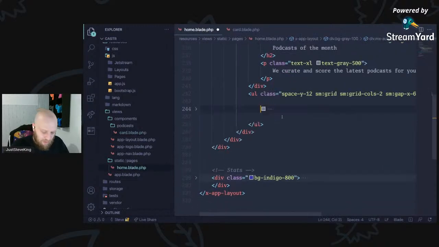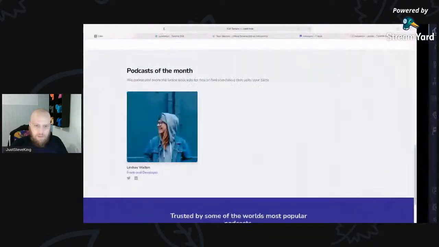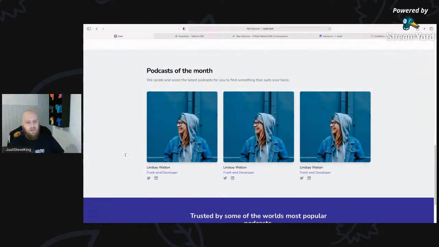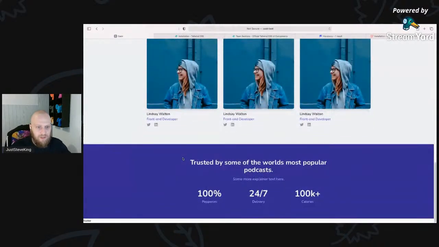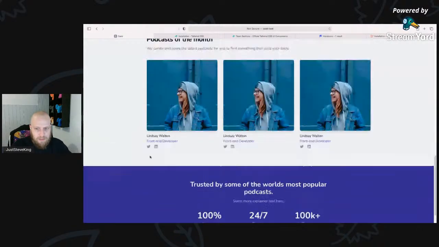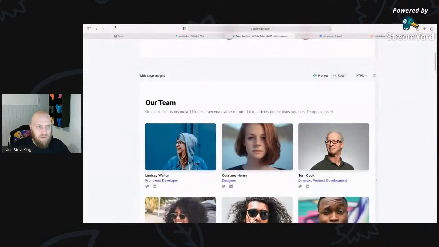So now I can just say x podcasts.card. And what we'll do, we'll just do 3 of those like that. We'll come back and build a component for this a little bit later on. This is more for structure. So there's all of that.